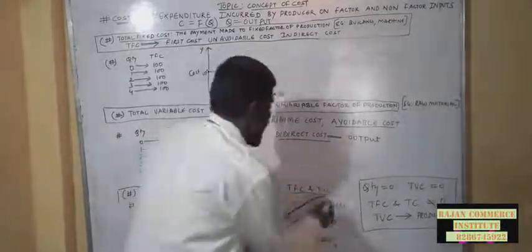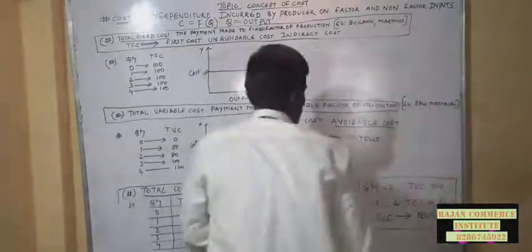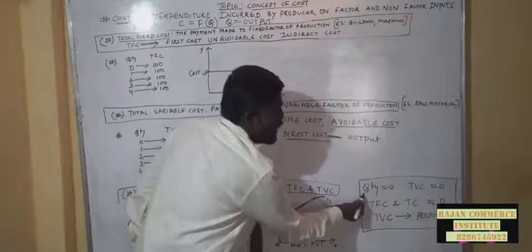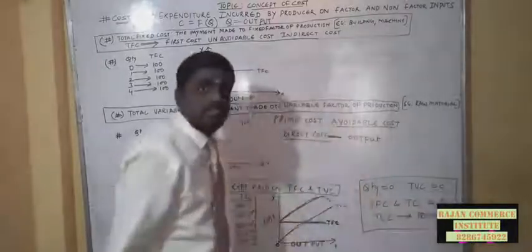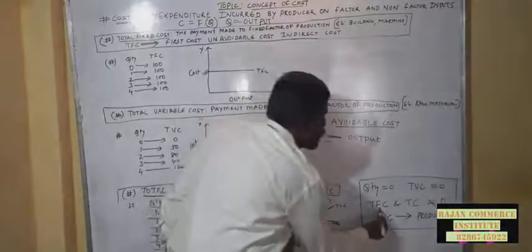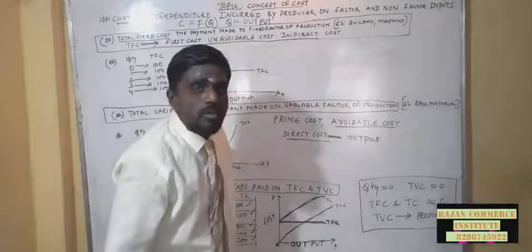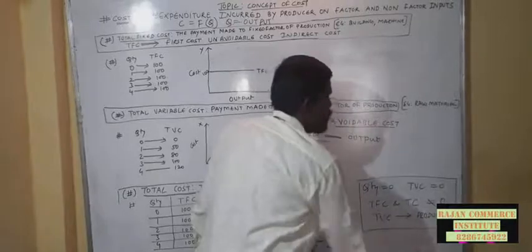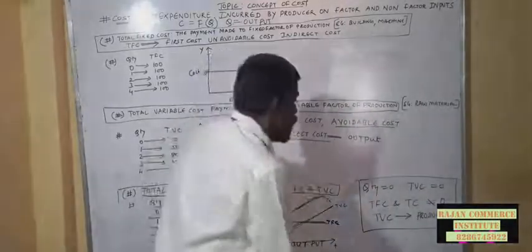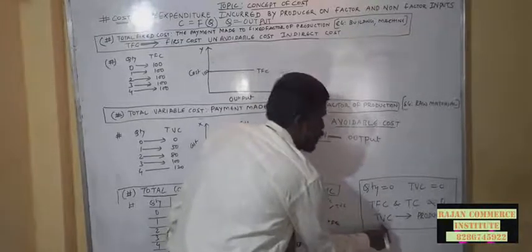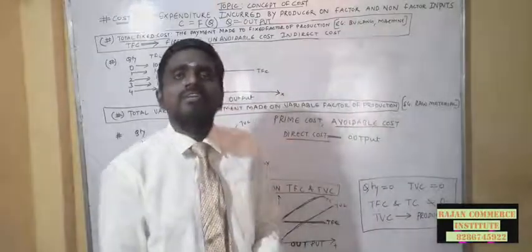So by analyzing this graph and this schedule, I am coming to this conclusion that when quantity of output is 0, my total variable cost is 0. Then my total fixed cost and total cost will never be 0. Understood? And my total variable cost directly impacts the production of goods and services.